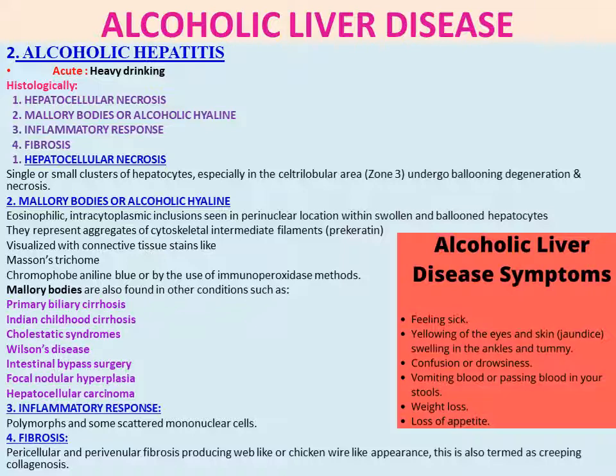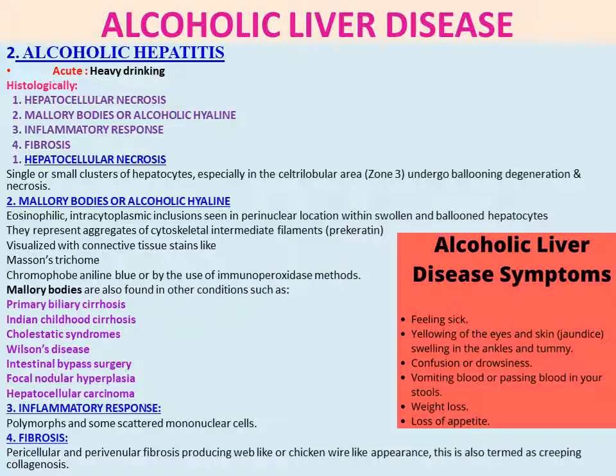Mallory bodies are also found in other conditions, that means in other diseases: primary biliary cirrhosis, Indian childhood cirrhosis, cholestatic syndromes, Wilson's disease, intestinal bypass surgery, focal nodular hyperplasia, and hepatocellular carcinoma. The important one is hepatocellular carcinoma, where Mallory bodies, that is alcoholic hyaline, are found.